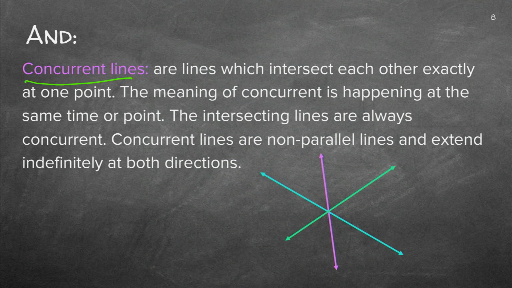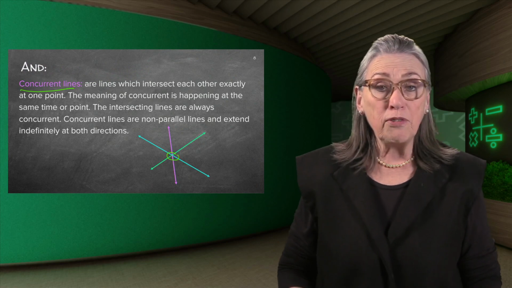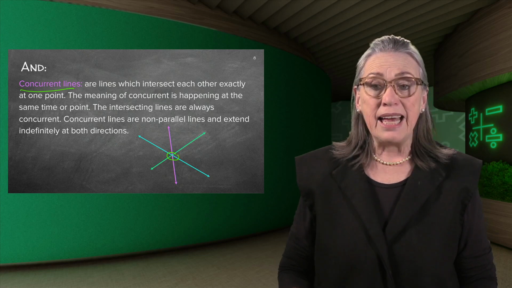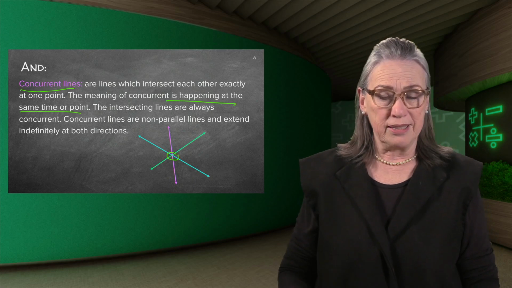Concurrent lines are lines which intersect each other exactly at one point. So these are more than two lines, right? But these lines, the blue, the green, the purple, everyone, they cross each other exactly at one point. The meaning of concurrent is happening at the same time or point.